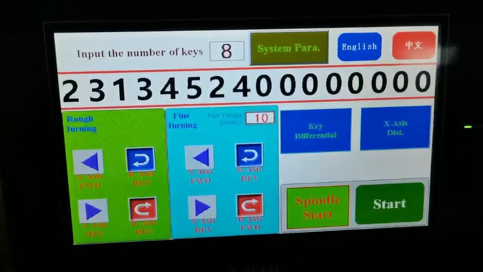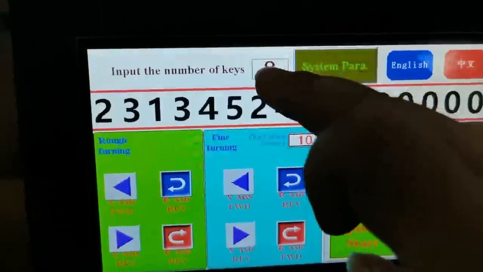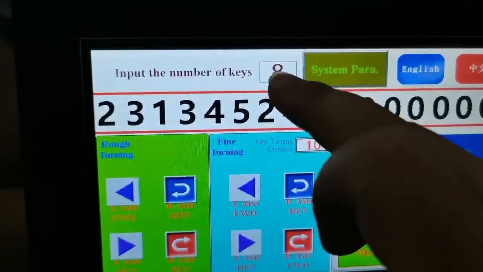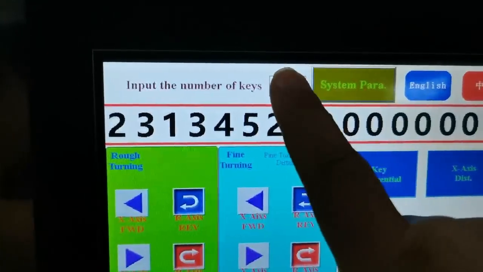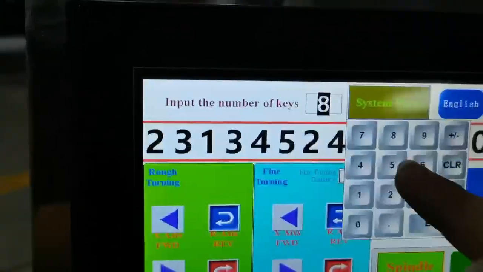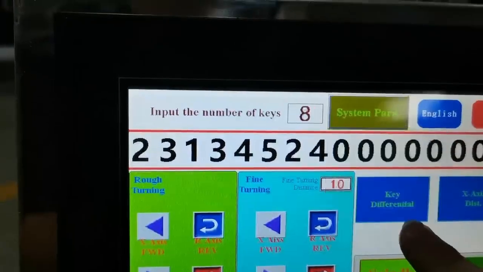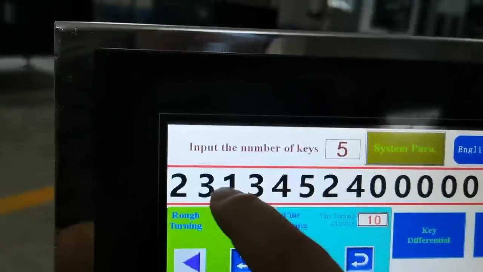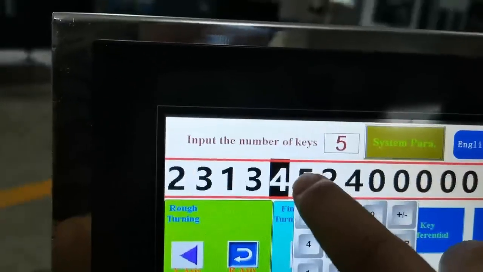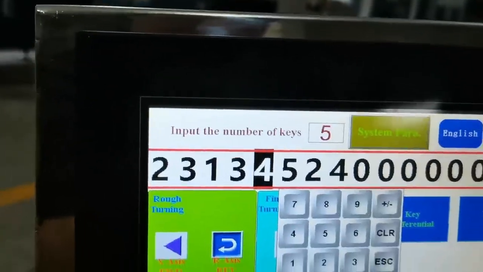How to input the number of cases: edit from here. If you want to make 8 cases, you write 8. If you want to make 5, you edit 5. Enter. It means 1, 2, 3, 4, 5. These 5 can work, and from here on, no work.